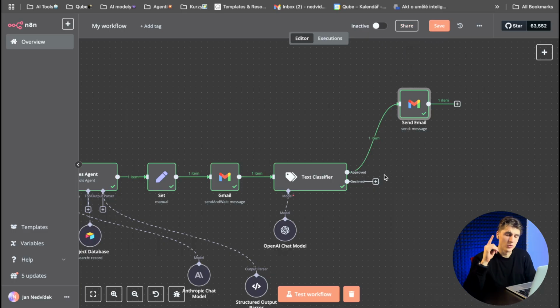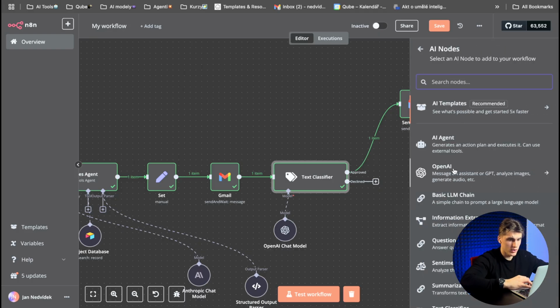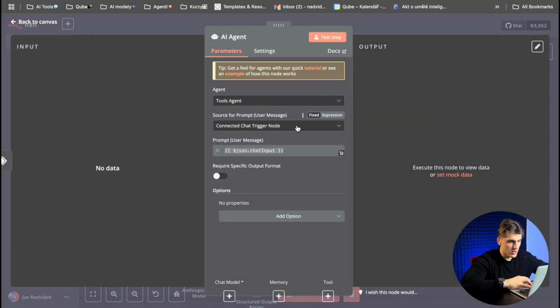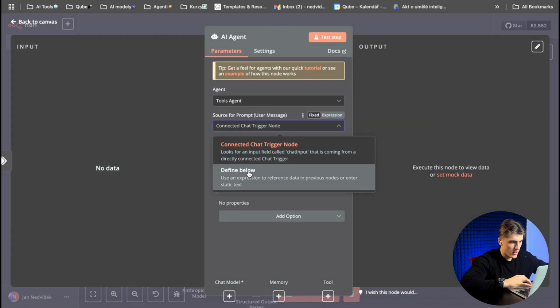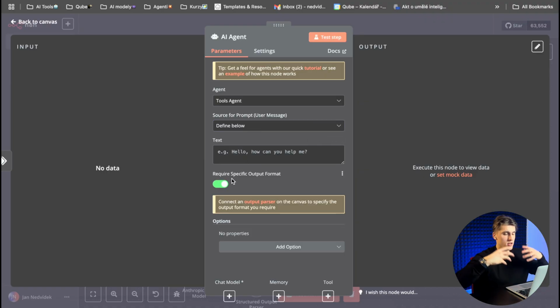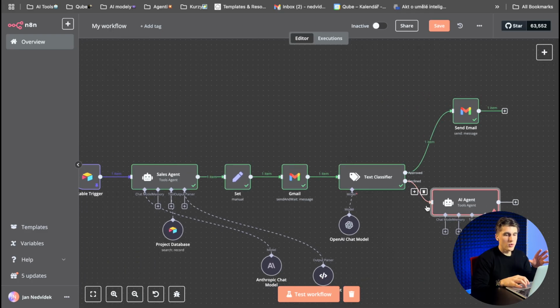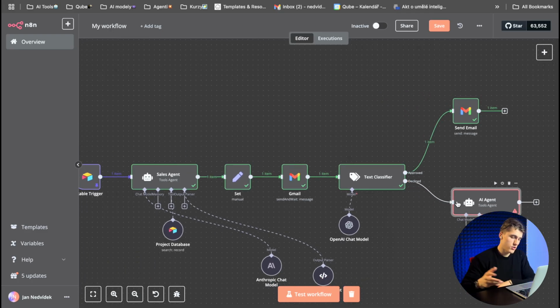That's it. But we need to do one more thing. What happens when we decline it? We need to put here the AI agent that makes a revision for the whole system. So I will put here the AI agent. I will use the tool one. I will use define below text, and I also need to require a specific output because it's the same as the sales agent. We can say that's the brother of the sales agent that we built from the beginning, because he will just rebuild the information and do it again.